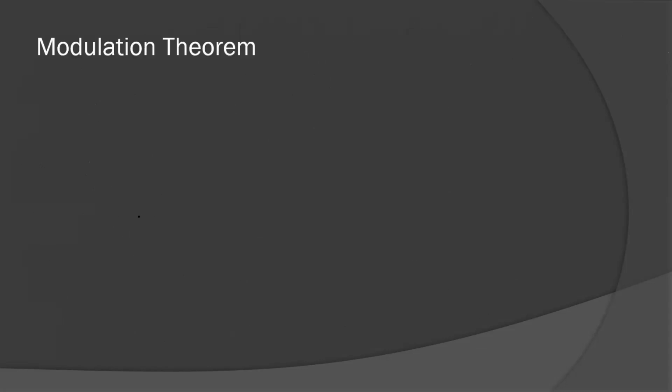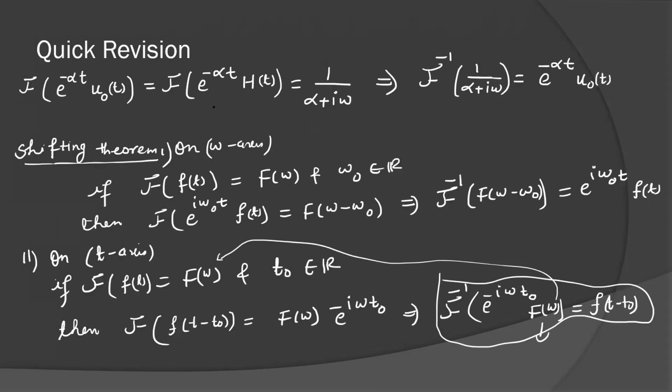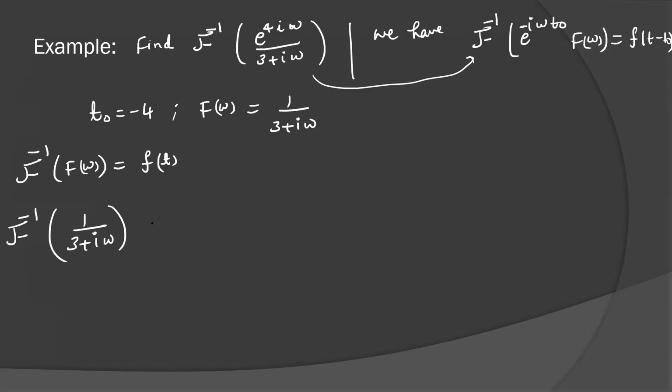And I told you the result earlier. This is the result: Fourier inverse of 1 over alpha plus i omega is e to the power minus alpha t u0(t). Now if you compare, alpha is 3, so it is nothing else than e to the power minus 3t u0(t).